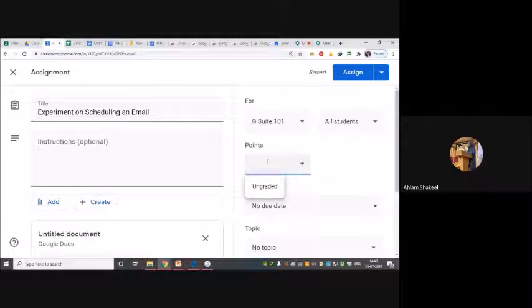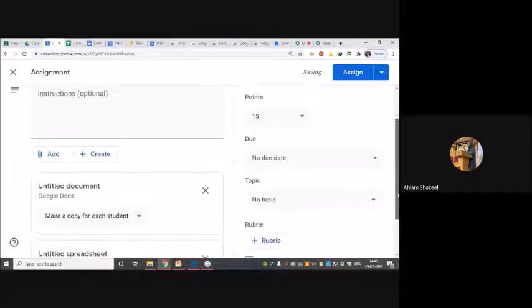For example, usually in our syllabus the journal has 15 marks, so we create a rubric according to the 15 marks. I want the experiment to be graded out of 15, so I'll put 15 over here. I will not keep it ungraded.